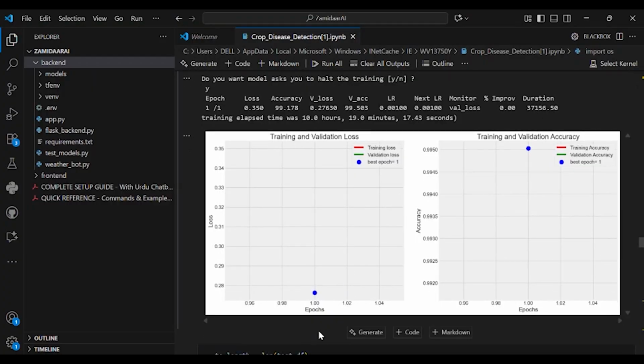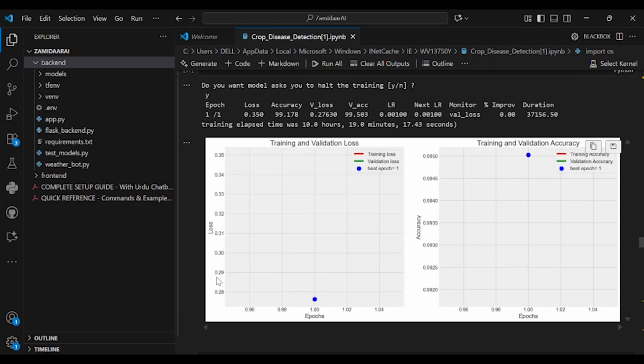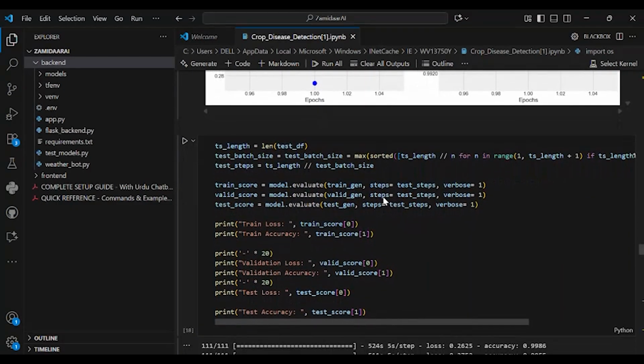We monitor two key metrics: training accuracy and validation accuracy. Training accuracy shows how well the model performs on data it has already seen, while validation accuracy shows how well it generalizes to new data. We also track the loss values, which measure how far predictions are from the correct answers. Throughout training, if validation accuracy stops improving, techniques like learning rate adjustment and early stopping are used to prevent overfitting.